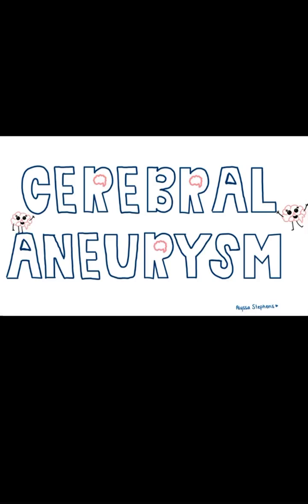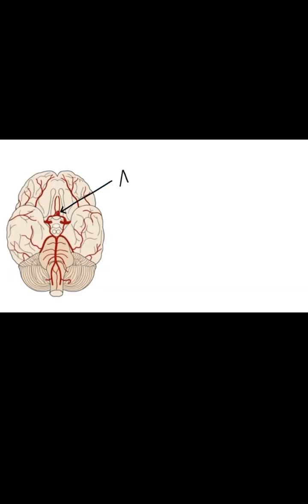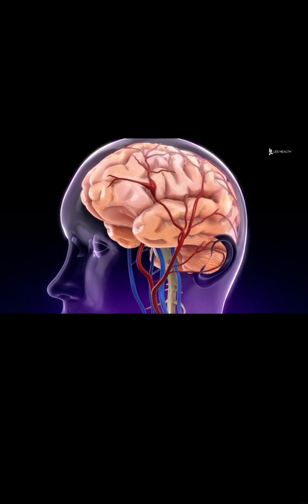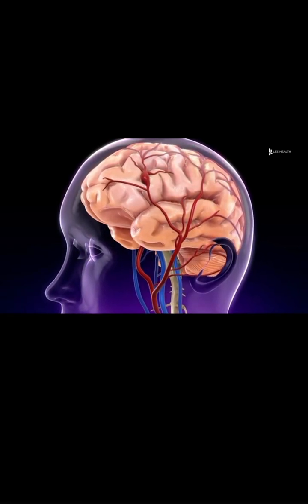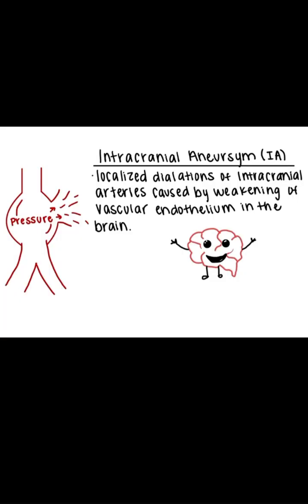I'm going to be discussing cerebral aneurysms and how dysbiosis of the gut microbiome may be a cause of ruptured aneurysms. An aneurysm is a bulging, weakened area in the wall of a blood vessel resulting in an abnormal widening greater than 50% of the vessel's normal diameter. An aneurysm may occur in any blood vessel but is most often seen in an artery rather than a vein.